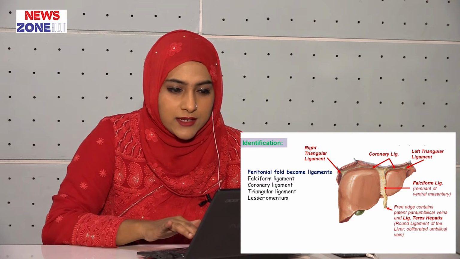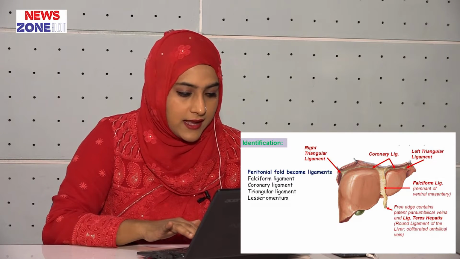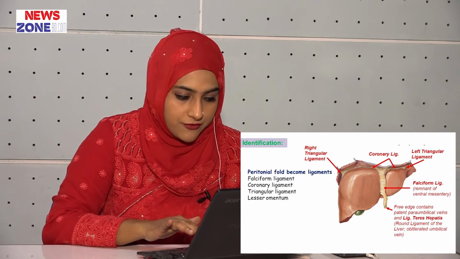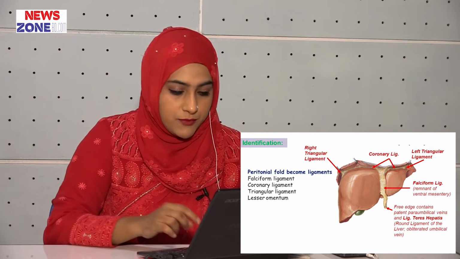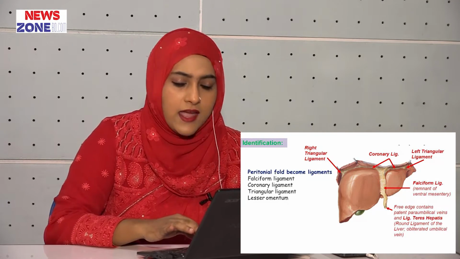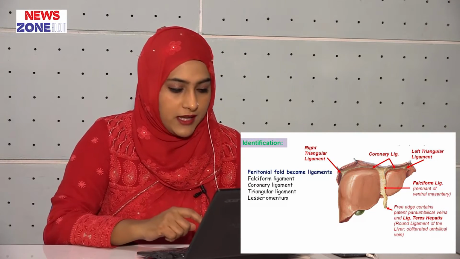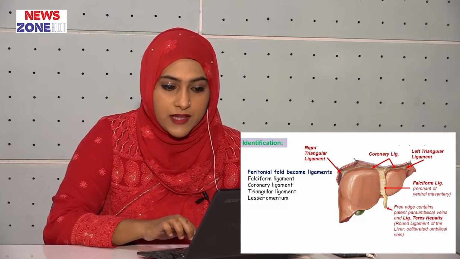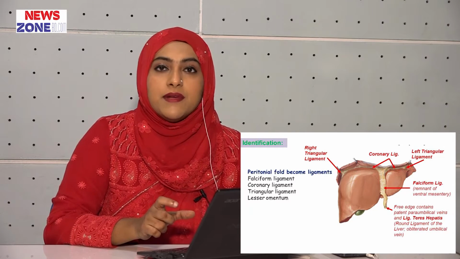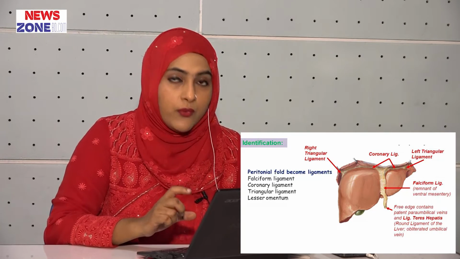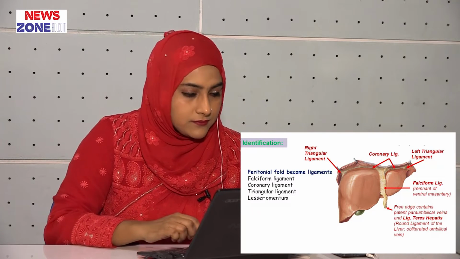We want to know the attachment of the falciform ligament. The falciform ligament is a sickle shaped ligament that attaches the anterior surface of the liver to the anterior abdominal wall and forms the natural anatomical division of the right and left lobe of the liver. The free edge of the ligament contains the patent paraumbilical vein and the ligamentum teres hepatis, which is the remnant of the obliterated left umbilical vein.